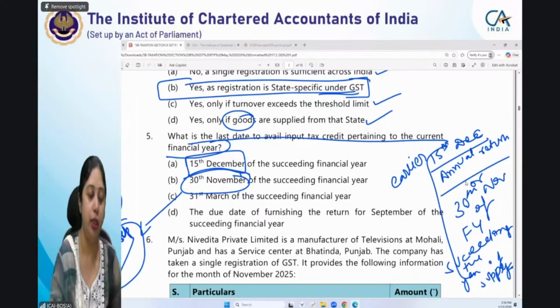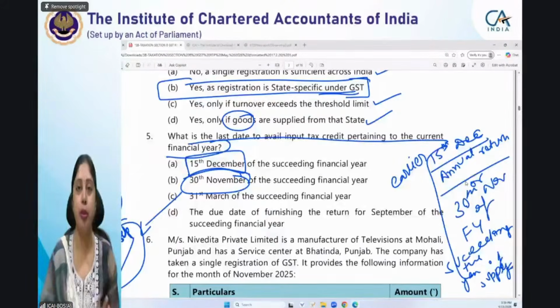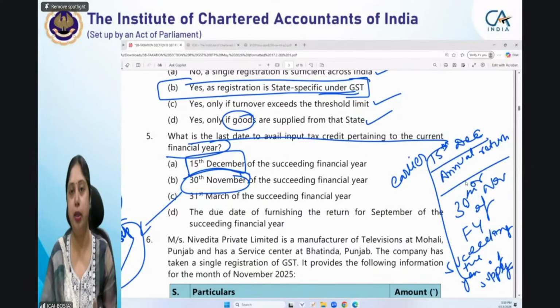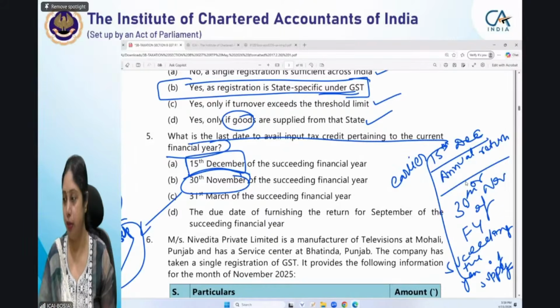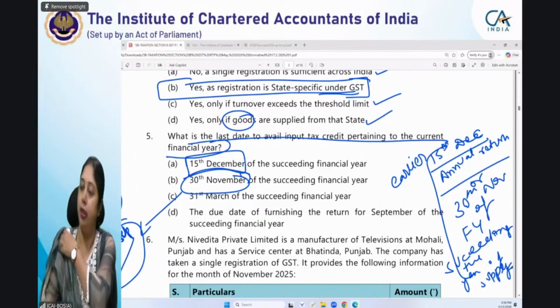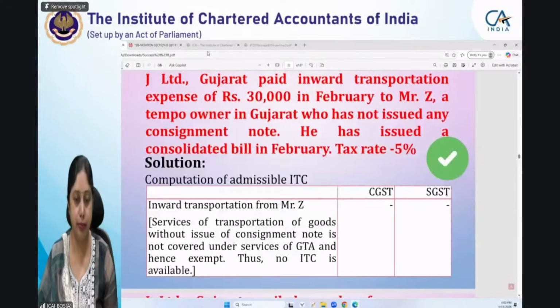It need not necessarily be 20th, it can be any date. So any date of October or September or November, if the annual return has been filed before 30th November, then that date will be the date till which ITC can be taken. Yes. So I hope this scenario is also clear.